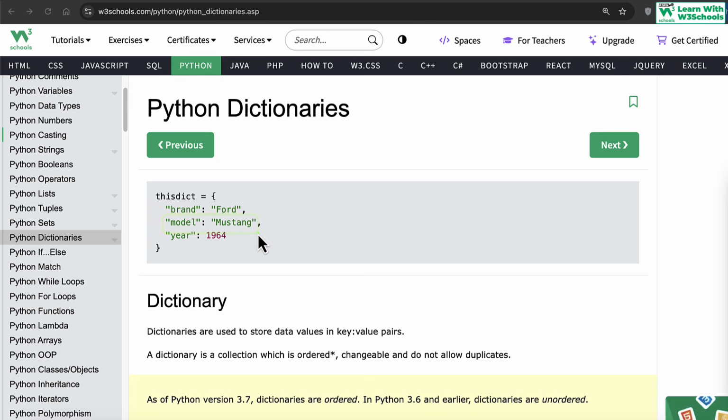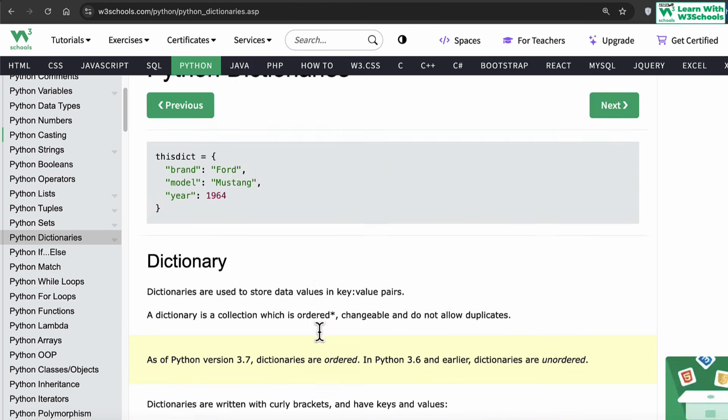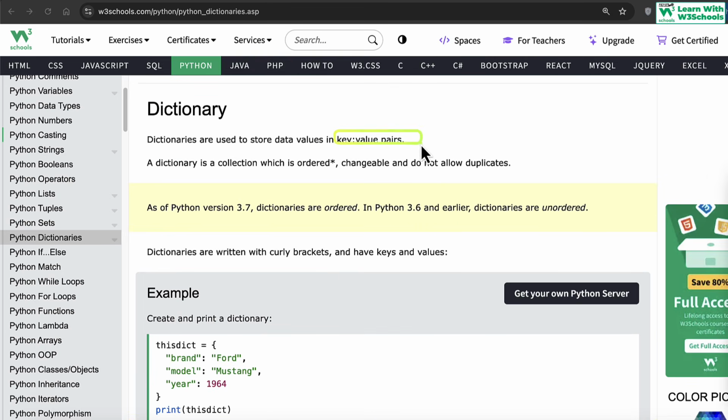So every item, instead of being mapped to an index number, is now mapped to a key, and then it has a value. We have a key, which is actually a text, instead of an index number. So instead of using 0, 1, 2, 3 as an index, we are using a name of our own choice to identify the value that goes here. Imagine this is index 0, but 0 is boring, so we use it as a brand. Now I can easily call brand. So dictionaries are used to store multiple values in specific key-value pairs. That's the key idea of a dictionary.